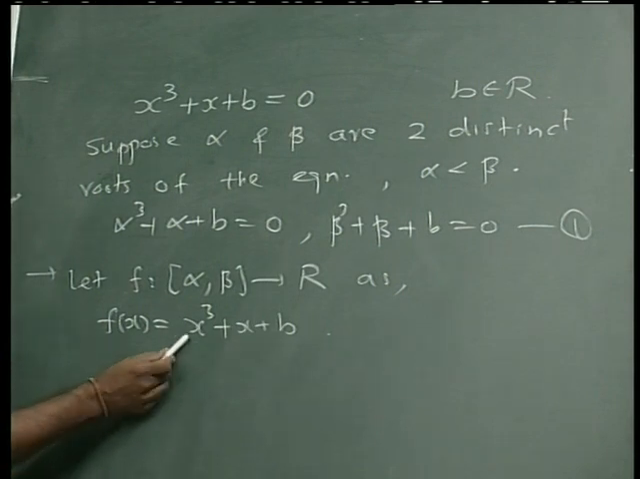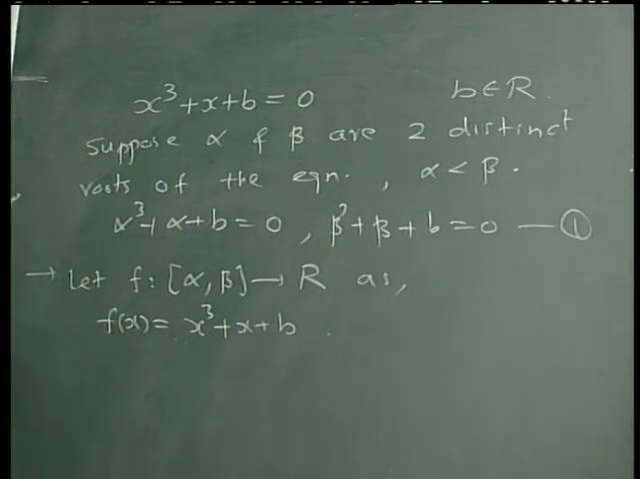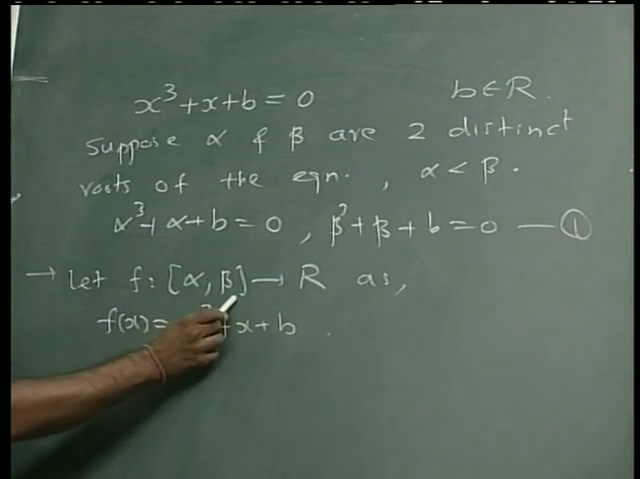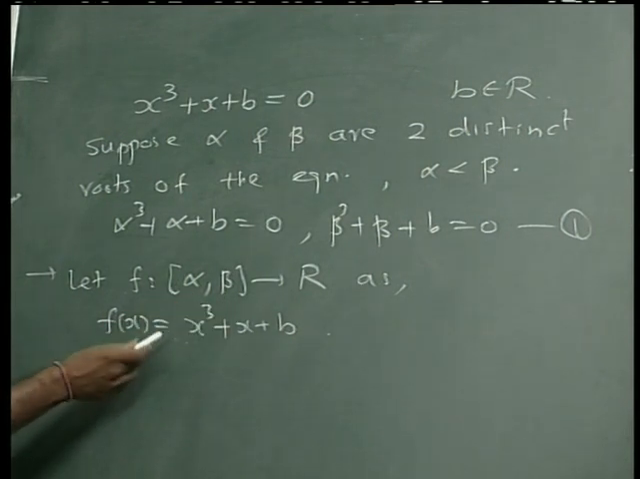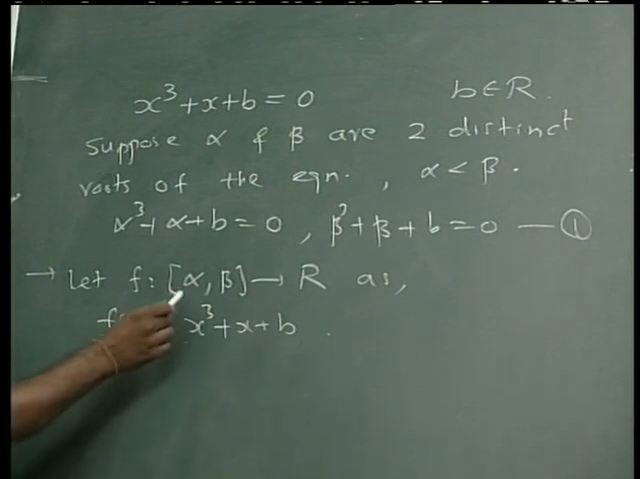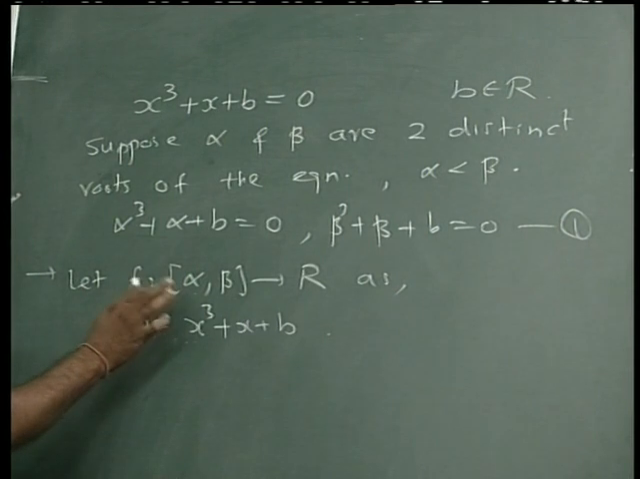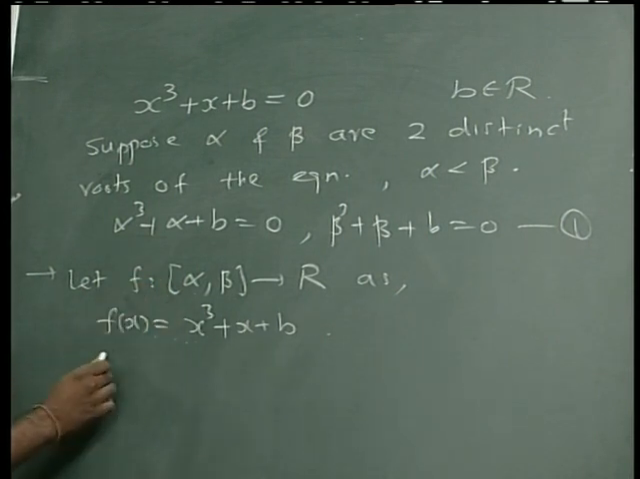As you know, it is a polynomial function, and every polynomial is everywhere continuous as well as differentiable. So this is also continuous everywhere. In particular, it is also continuous on the closed interval alpha comma beta. It is also differentiable everywhere, and therefore it is also differentiable here. In other words, the function f satisfies both the conditions of the Lagrange mean value theorem, but still something more is there.